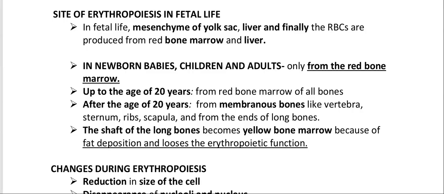The shaft of the long bones slowly becomes yellow bone marrow because of fat deposition and loses its erythropoietic function.